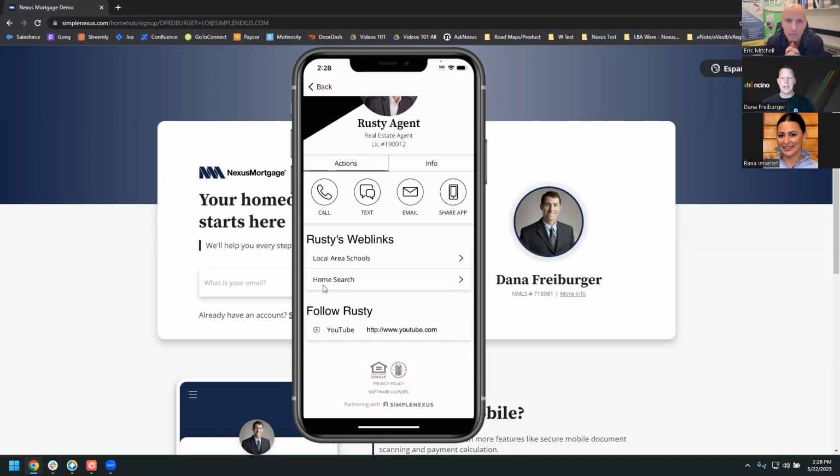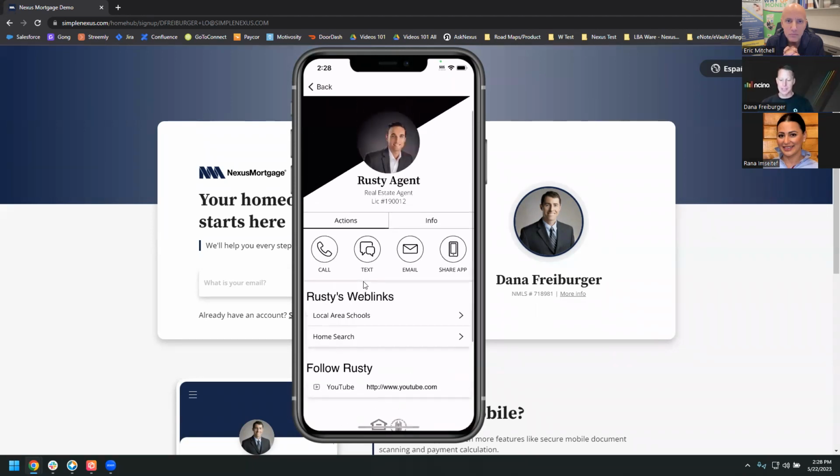Yeah, so your real estate agents will be able, just like you as a loan officer, if you log in through the webpage portal, you're going to be able to create as many links as you want here. So for example, I've got Rusty, my real estate agent, with local area schools, home search. Rusty has 5 house listings right now, so he may want to link right to those 5 houses.